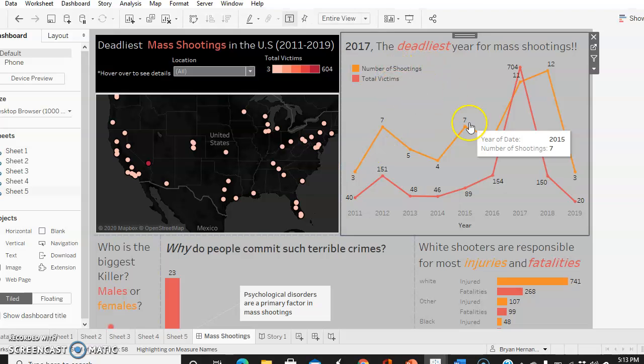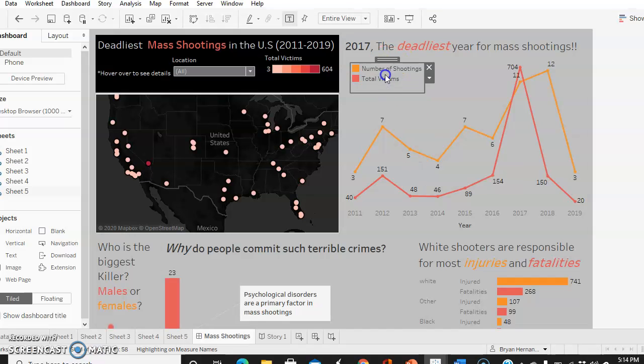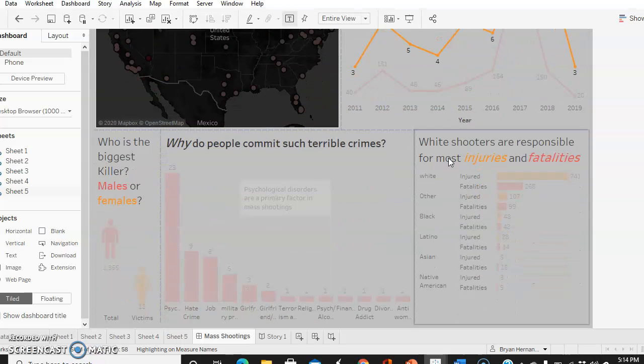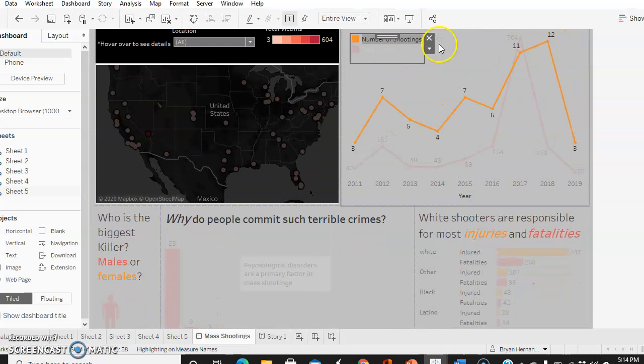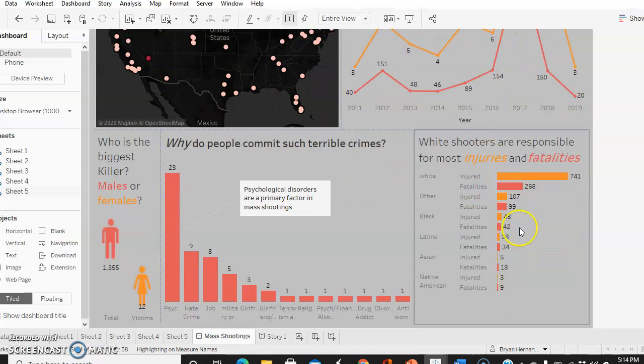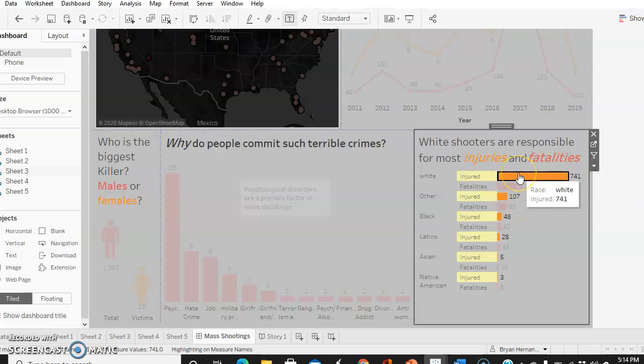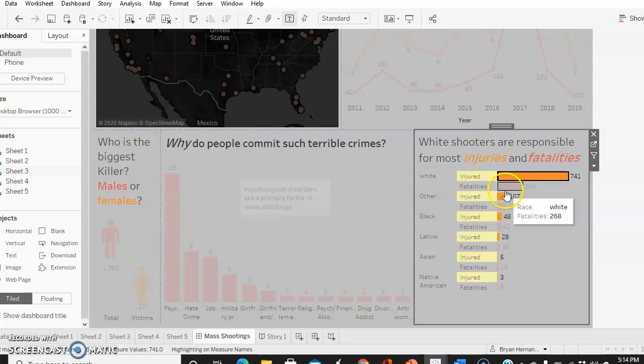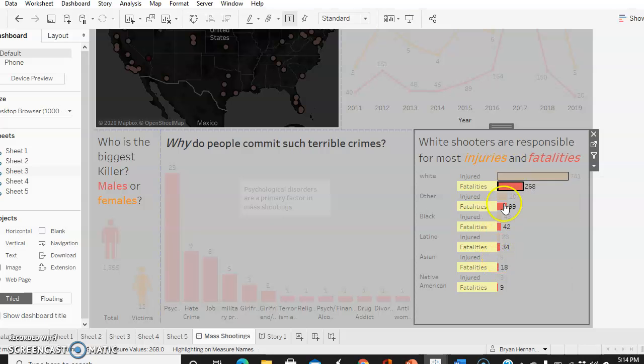The next sheet provides the comparison between the total number of shootings and total victims. You can come here and highlight the respective measure. It brings forth the measure and makes it easier for analysis. Scrolling down, we have white shooters and their respective sheets. You can come and select the injured tab or the fatality tab, and it will make it also easier for analysis and comparison. This summarizes and completes my presentation. Thank you.